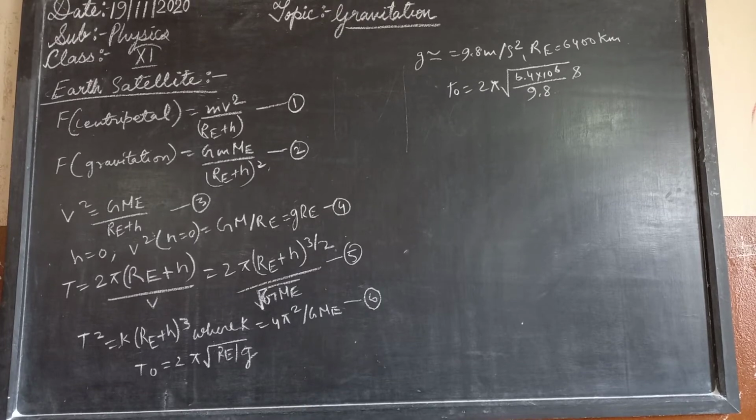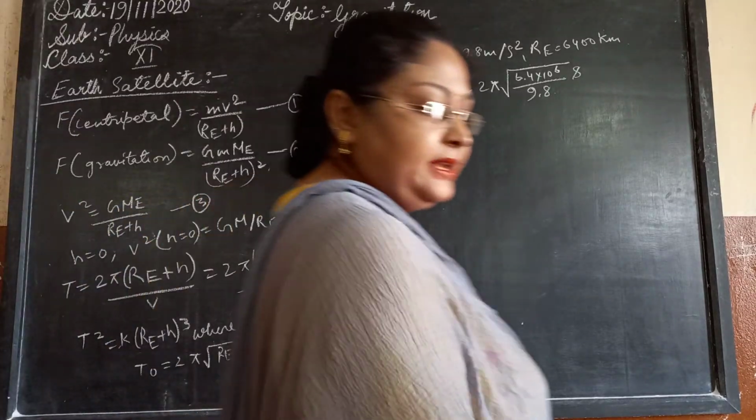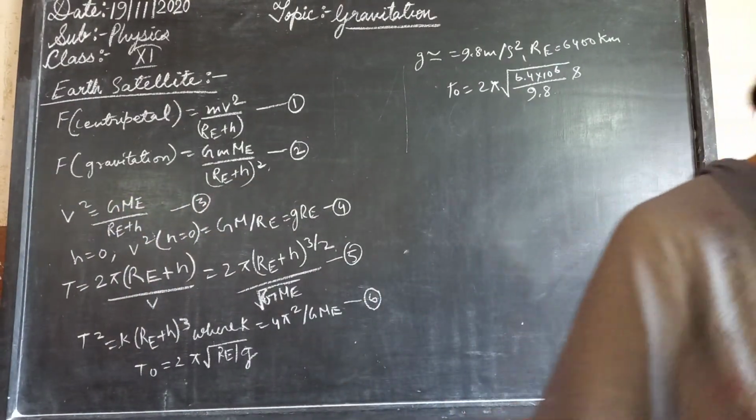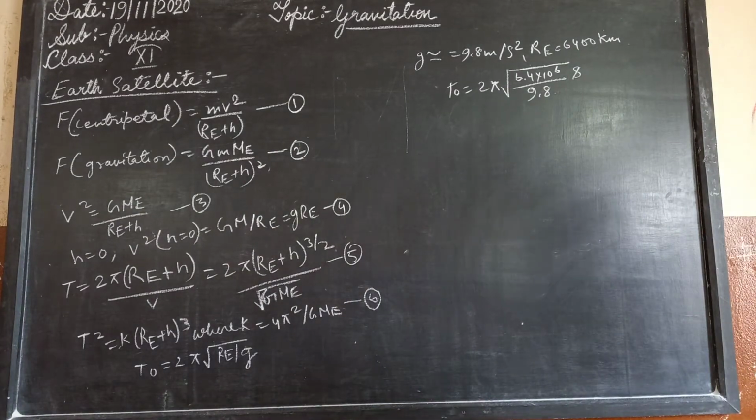Now let's see Earth satellites, another topic. Earth satellites are objects which revolve around the Earth. You know it very well. They are used for vegetation purposes, for climatic conditions, and many more things. These are helpful in making our news possible throughout the world, and also helpful in maintaining order